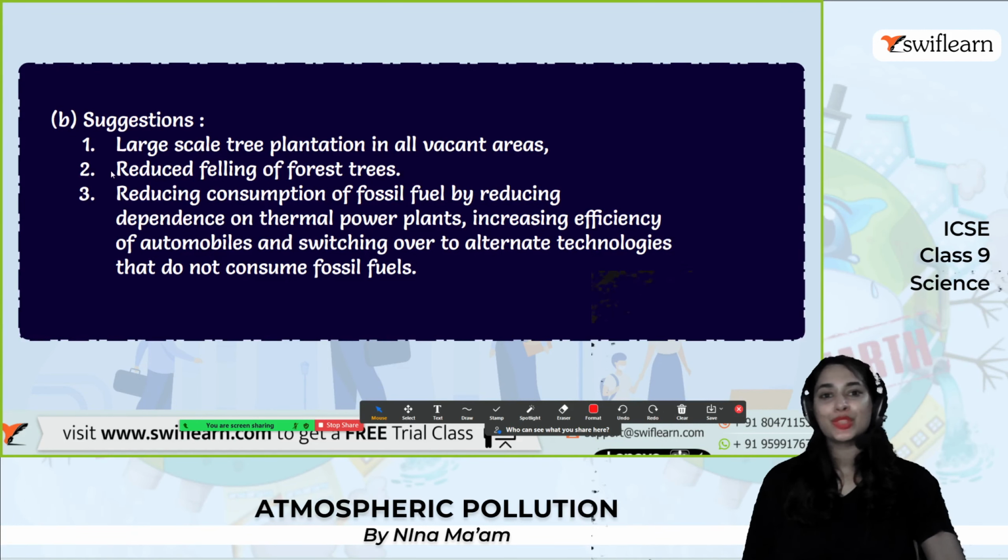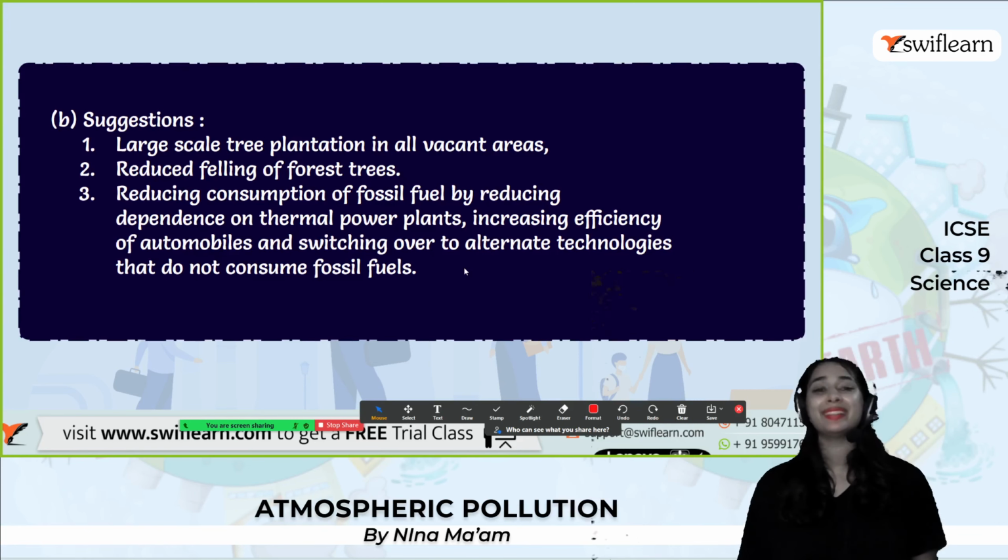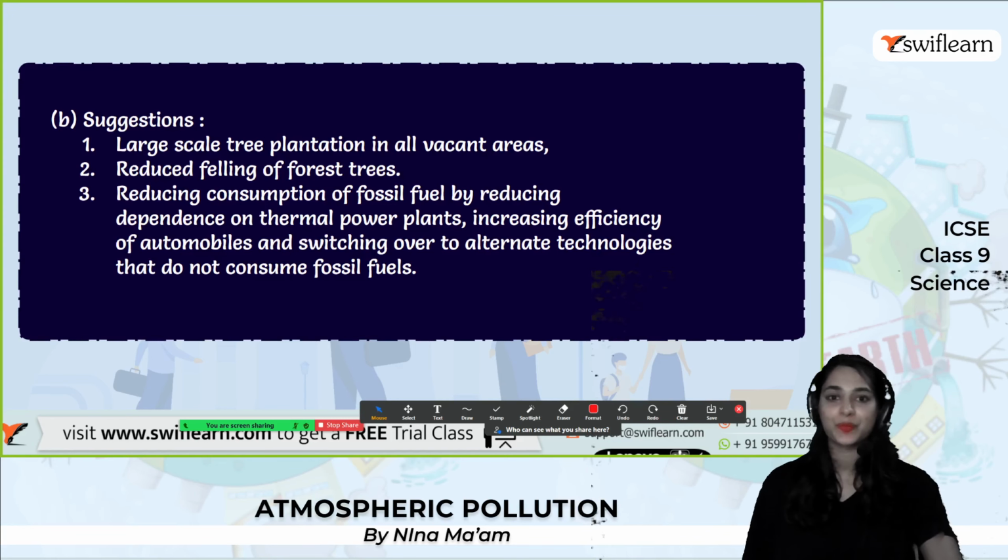And these are the suggestions: large-scale tree plantation in all vacant areas, reduced felling of forest trees, and reducing consumption of fossil fuel by reducing dependence on thermal power plants, increasing efficiency of automobiles, and switching over to alternate technologies that do not consume fossil fuels. All these things will lead to the reduction of global warming and the greenhouse effect.